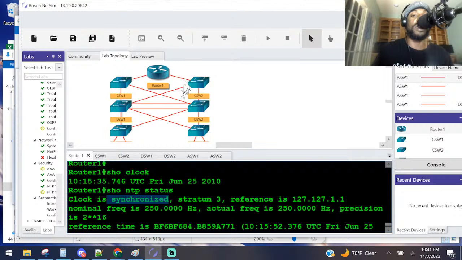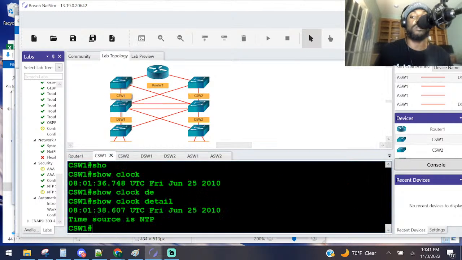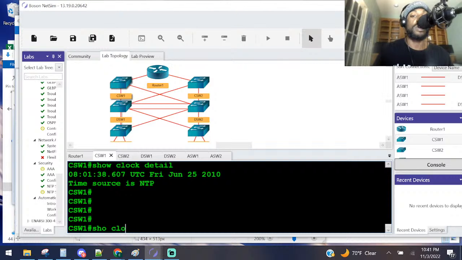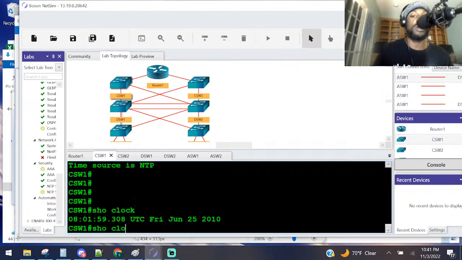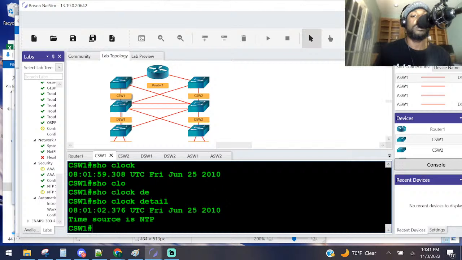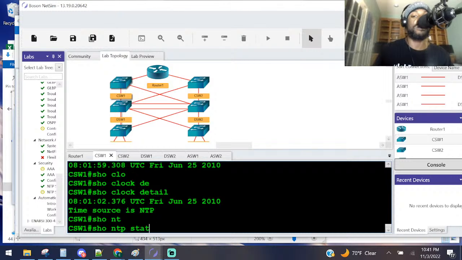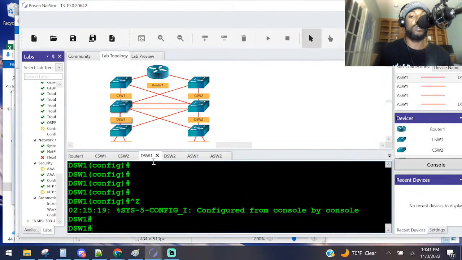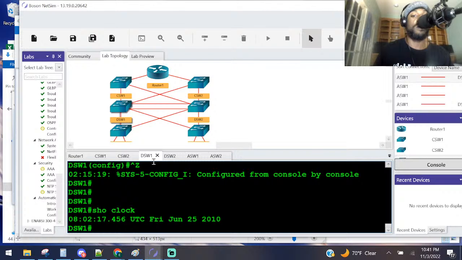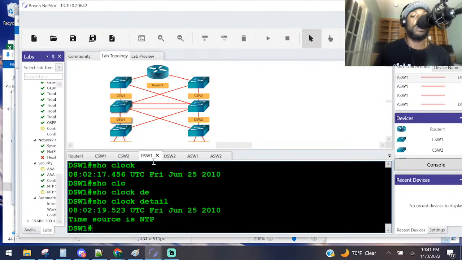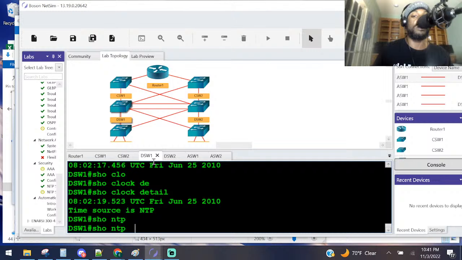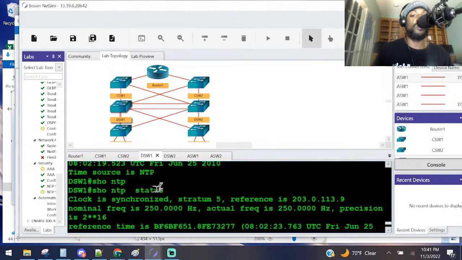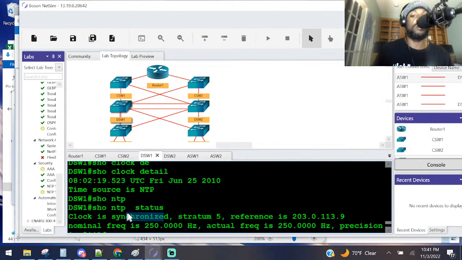Let's go down the line here. We're just going to go this way, and then we're going to go that way. Let's see what his clock says and what his time says. Show clock. He got the right time. Show clock detail. Time source is NTP. Show NTP status. Is he synchronized? Yes, he is. He got a stratum of 4. Let's go to here. Same thing. Show clock. He got the right time. Clock detail. His time source is NTP. Show NTP status. He's good so far. Yes, he is. He's synchronized.